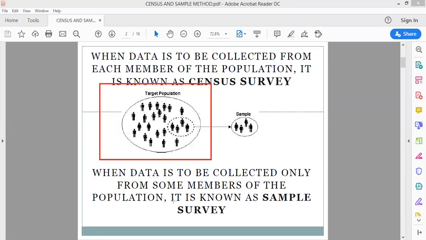I'm taking the information from all 1200 students of my school, which means I have involved everybody in this study. That is known as census survey or census method of collecting the data.